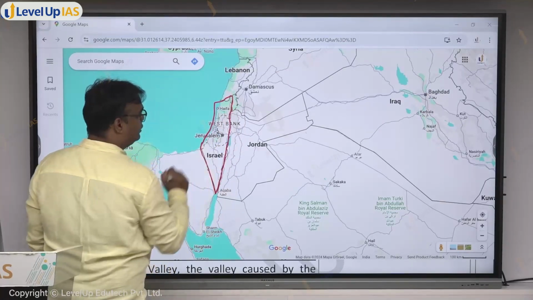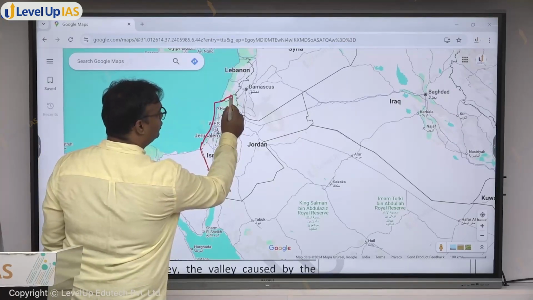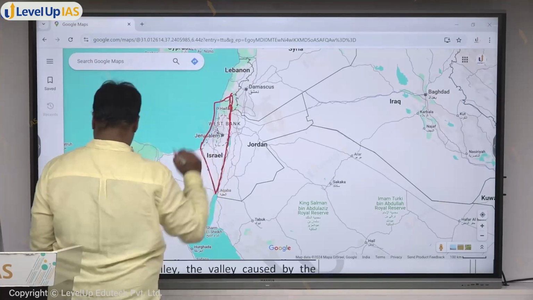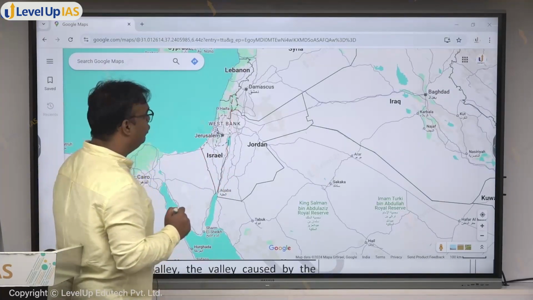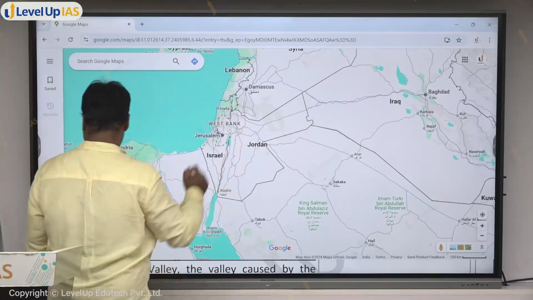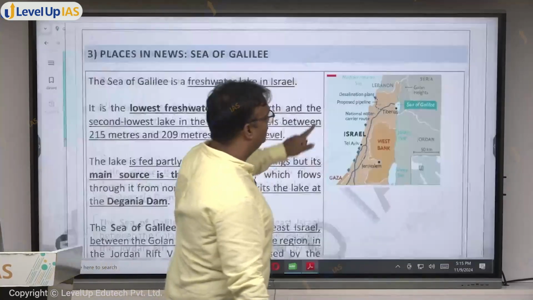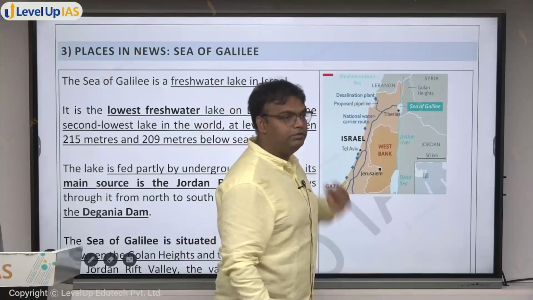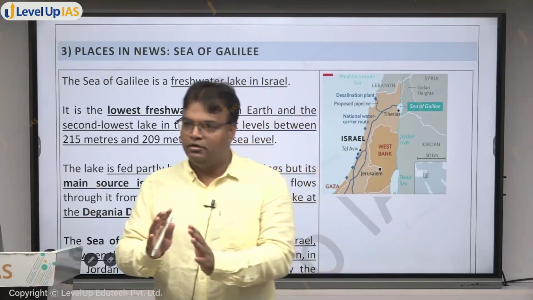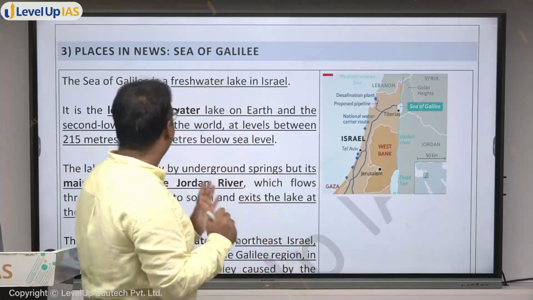This is Israel, and a river, the Jordan River, flows through from top to bottom, up to here, and in between here we have what is known as the Sea of Galilee. Where do we have Sea of Galilee? It's here we have Sea of Galilee. It is not very clearly visible here, but in our notes the image that I have given, it's very clearly visible there. So we want to briefly know a few things about Sea of Galilee, again to be very well prepared for our preliminary examination. First of all, where is it?